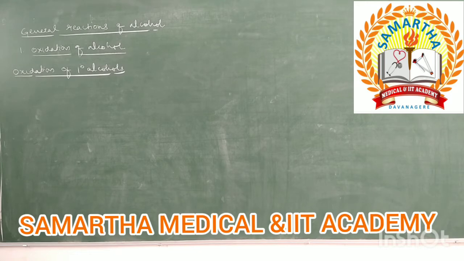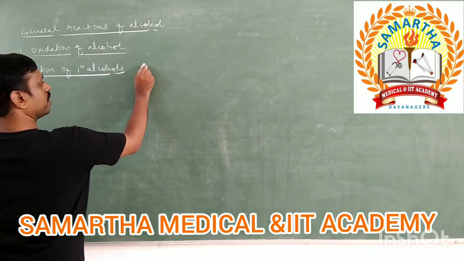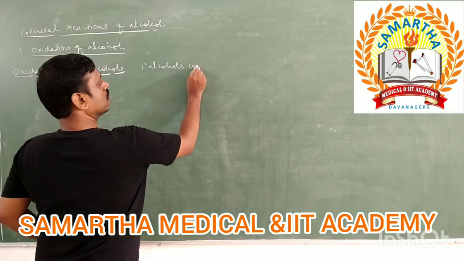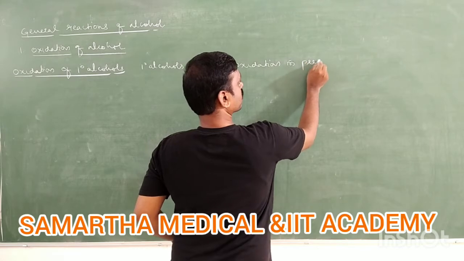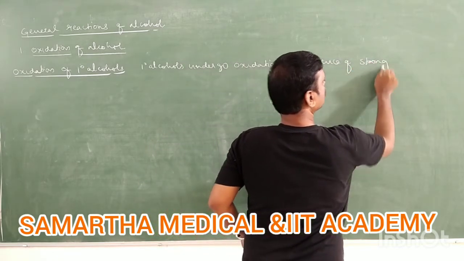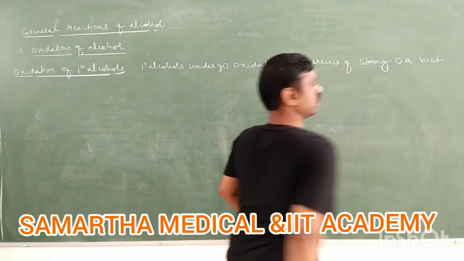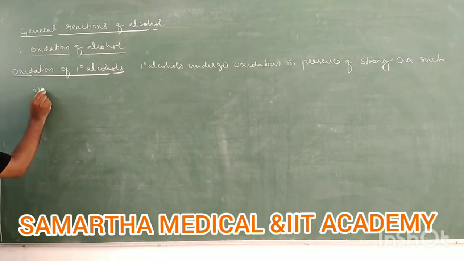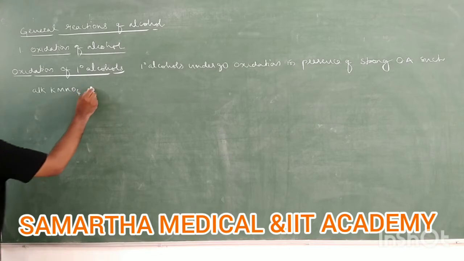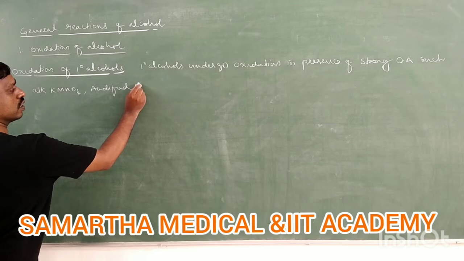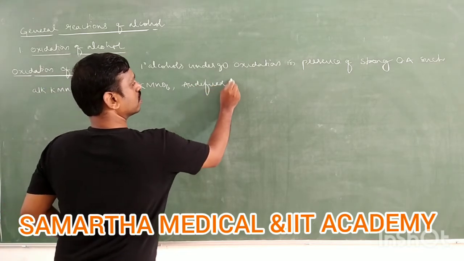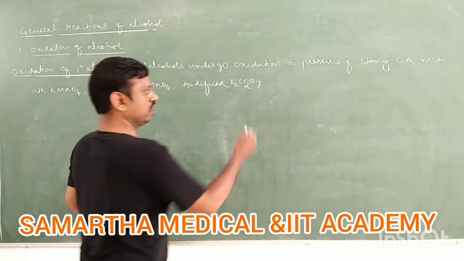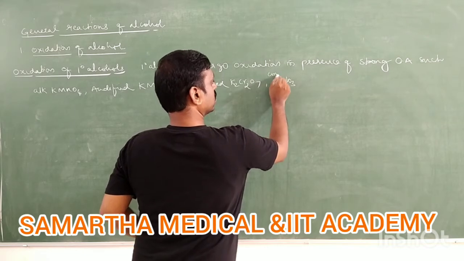Primary alcohols undergo oxidation in the presence of strong oxidizing agents such as alkaline KMnO4, or even acidified KMnO4, or acidified K2Cr2O7, even concentrated HNO3 is a strong oxidizing agent.